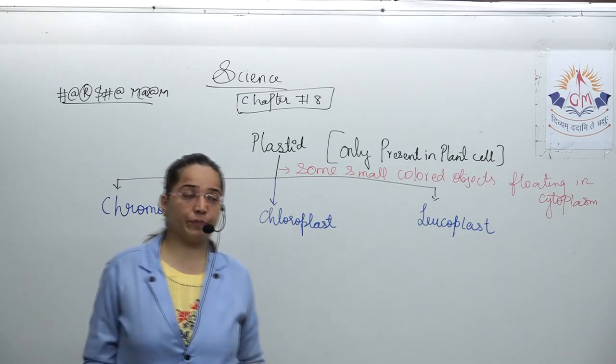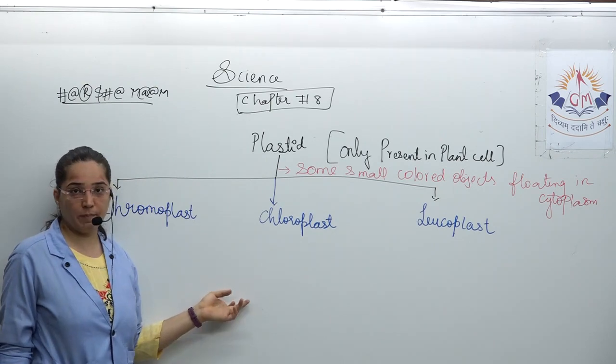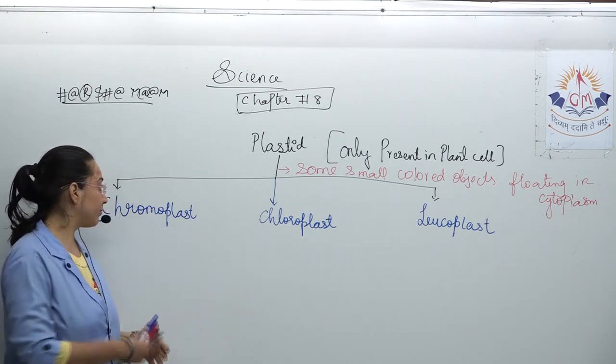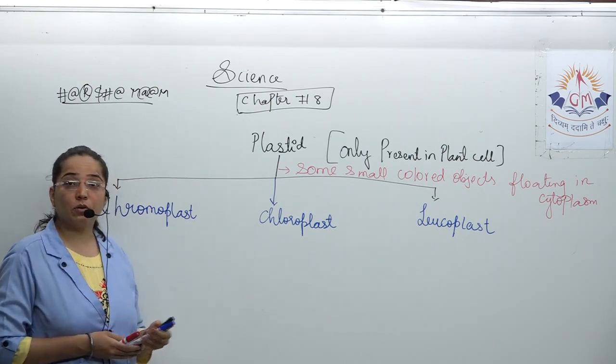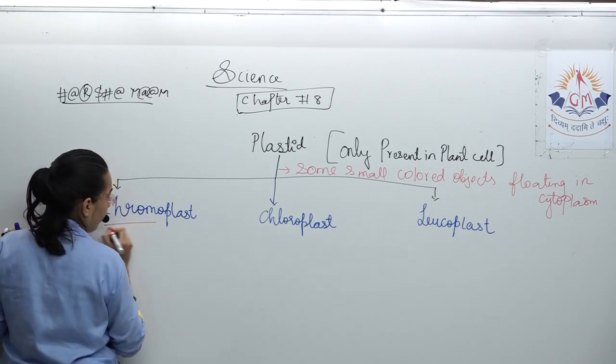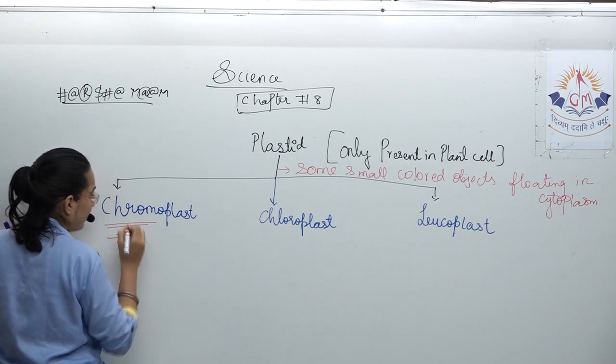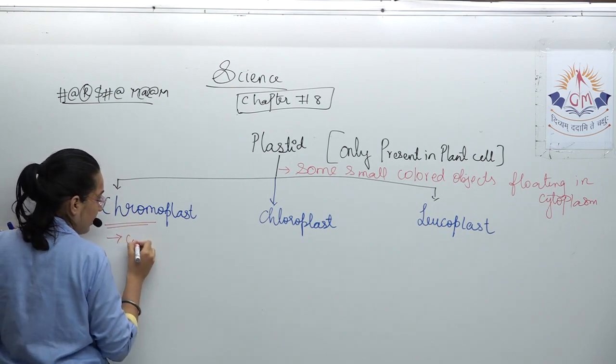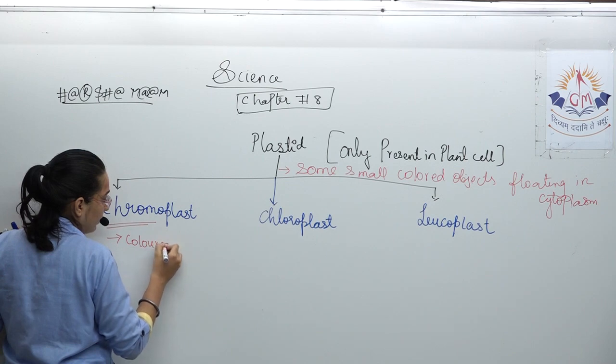Moving further on this topic, which is plastid. If we talk about chromoplast, chromo, the word itself states that it is colored.